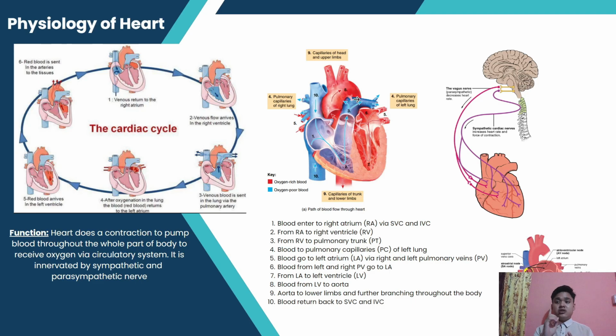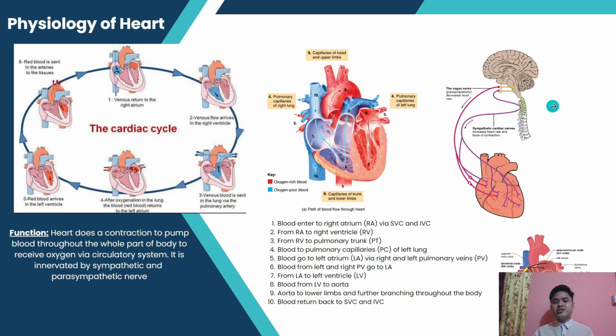To enter another region, it needs valves. Yes, a valve. The valve functions so that the blood flows unidirectionally, and it is the same on the left side of our heart. Blood goes from the right and left pulmonary veins to the left atrium, then to the left ventricle, and then to the aorta and throughout our body.